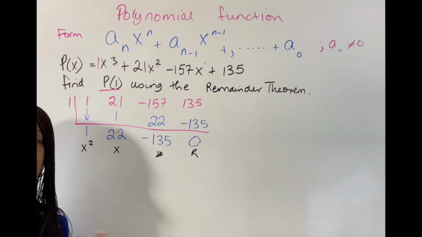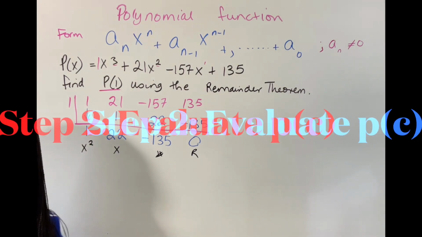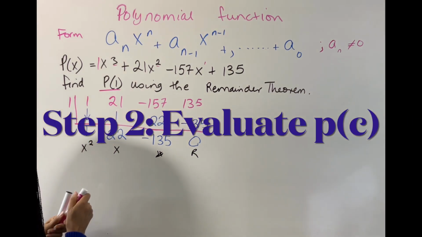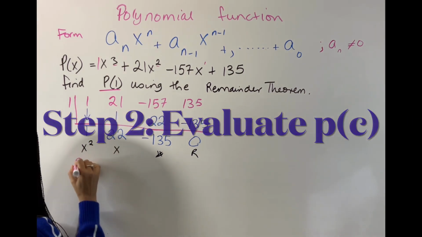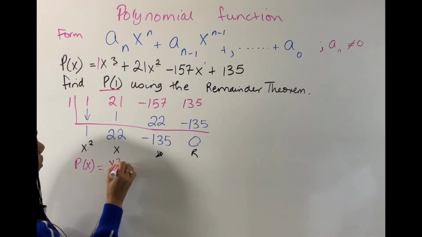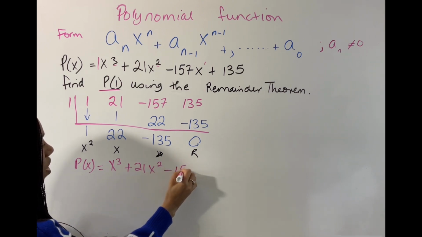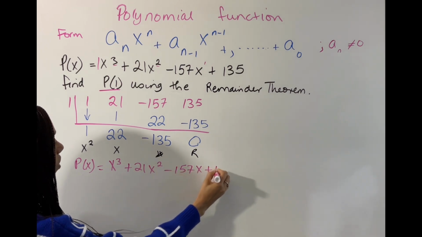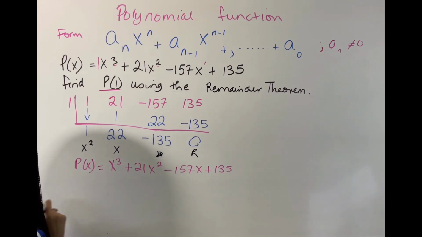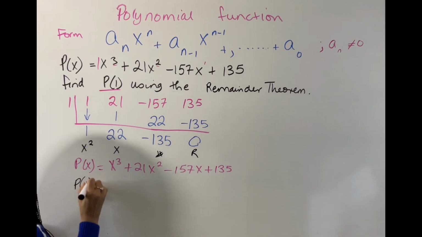So let's test P of c and see if we will get it to be equal to 0. So let's first write our polynomial that's given to you. P of x is equal to x to the third power plus 21x to the second power minus 157x plus 135. So we need to do now P of 1.